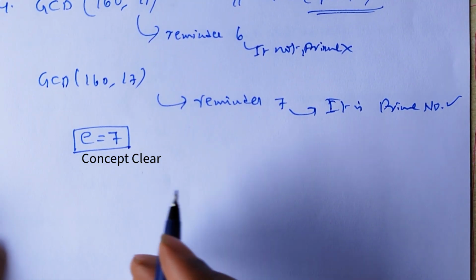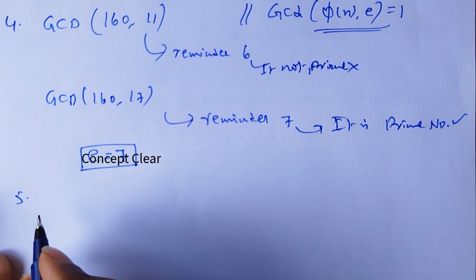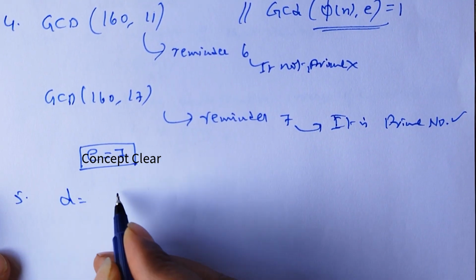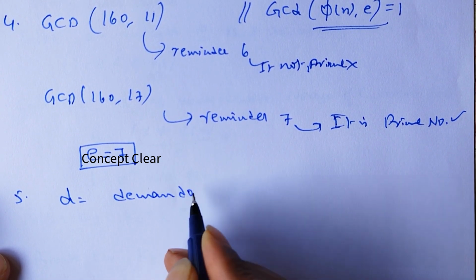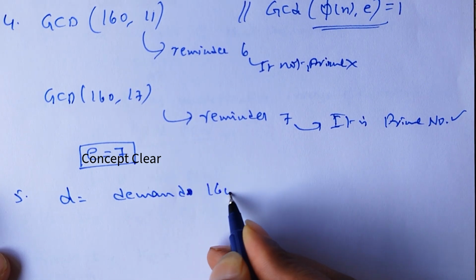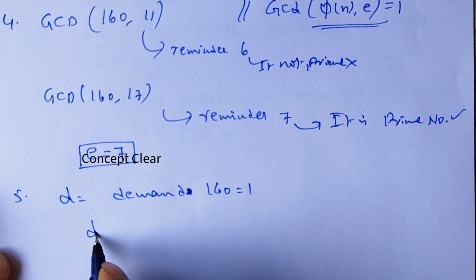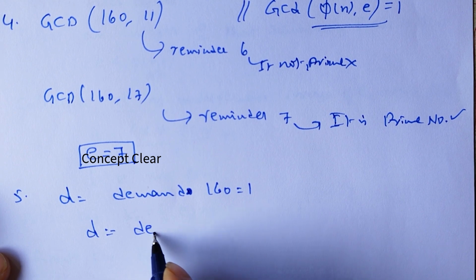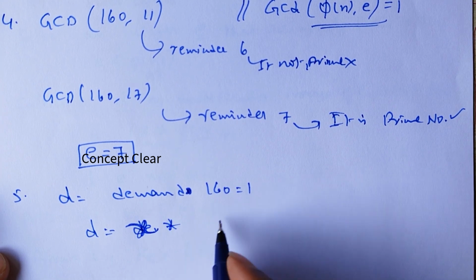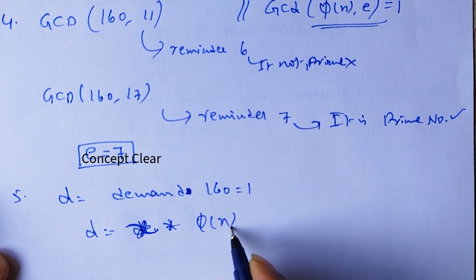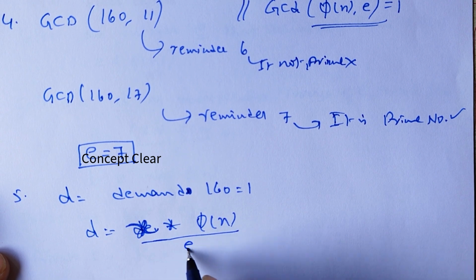So the fifth one is, you calculate D. Phi of n is 160, that equals 1. So here, D equals x into phi of n by E plus 1.